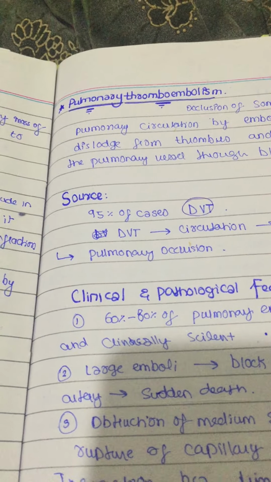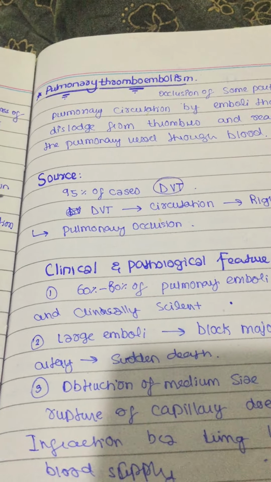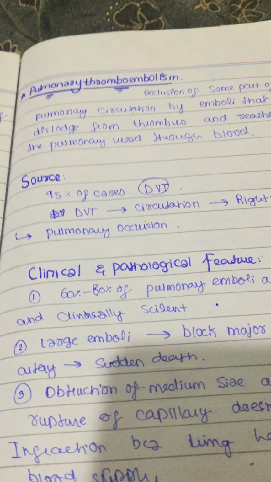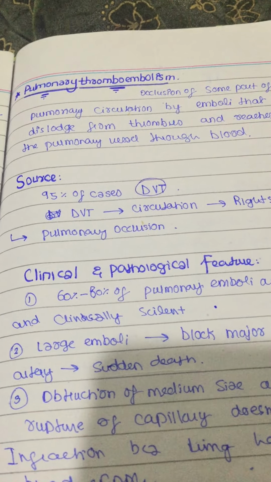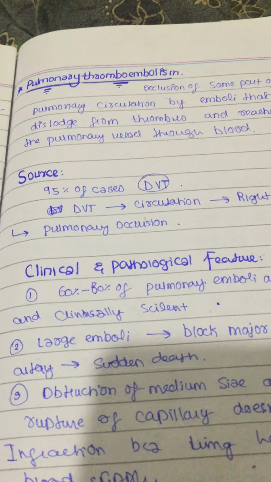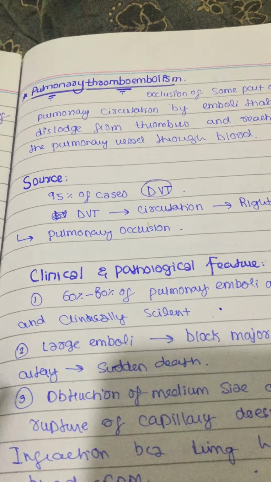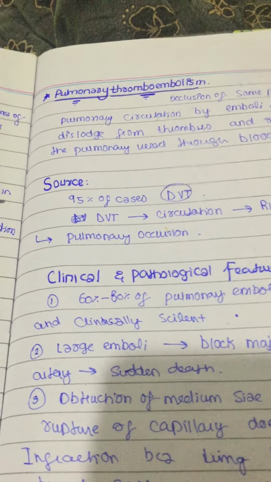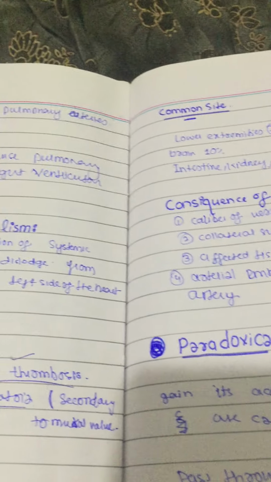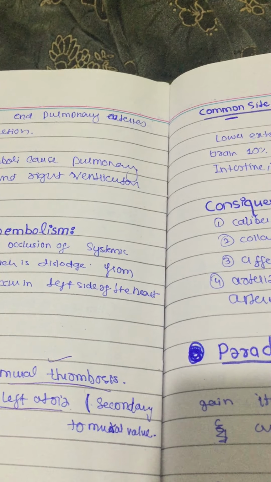If we talk about the clinical and pathological features, in short vessels the occlusion has very silent features; the symptoms are not that prominent. And in large blood vessels, if it happens, the person can die because of it. And in medium-sized blood vessels, if there is occlusion or embolism, it is not going to have serious consequences because the medium-sized blood vessel has collateral supply. Okay.